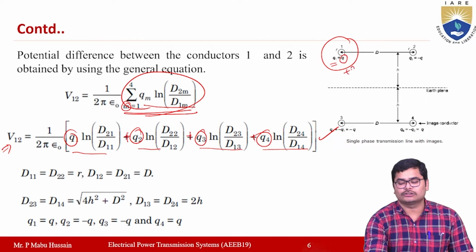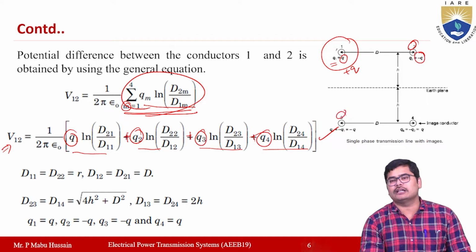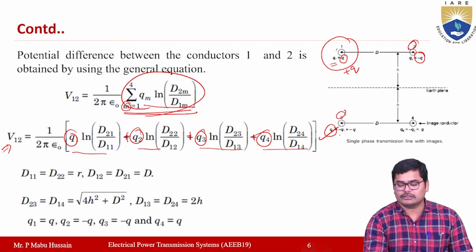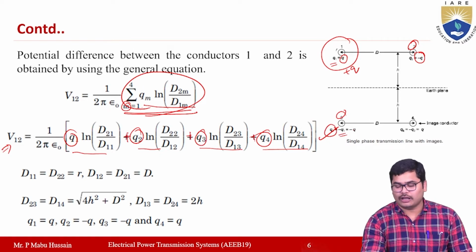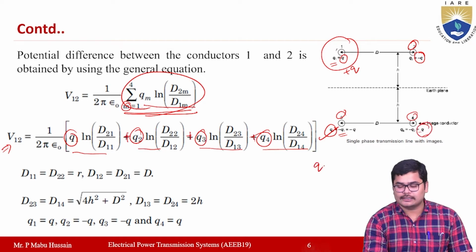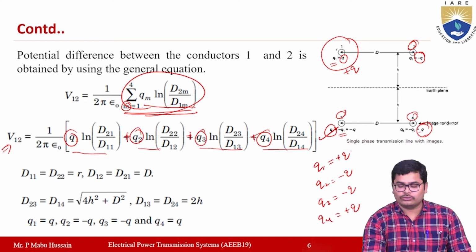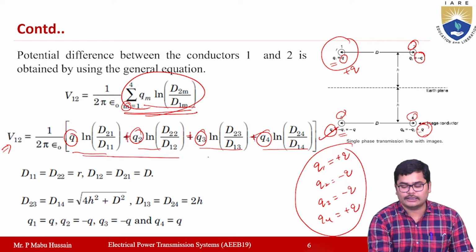For the second conductor, the value of charge q2 is minus q. For q3, conductor 3 is the image conductor, so the q3 value is minus q and the q4 value is plus q. So q1 is plus q, q2 is minus q, q3 is minus q, q4 is plus q. Now these values we need to substitute in this equation.